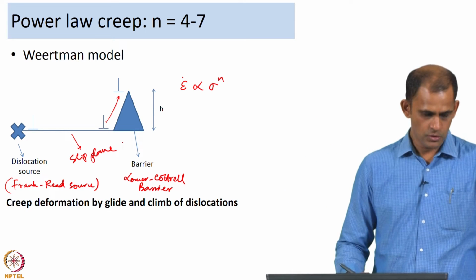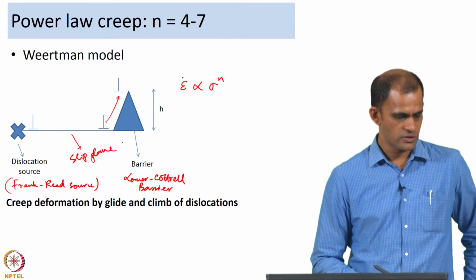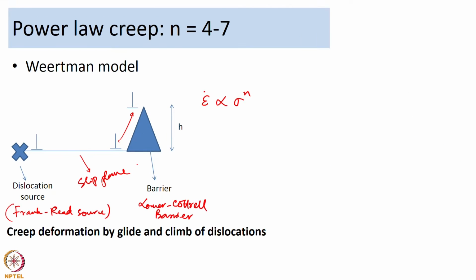We are assuming a source of dislocations. Here it is a Frank Read source emitting dislocations, and we are talking of edge dislocations. The barrier to the edge dislocations is a Lomer-Cottrell barrier. The height of the barrier is equal to h, and the dislocations have to climb to overcome this barrier.